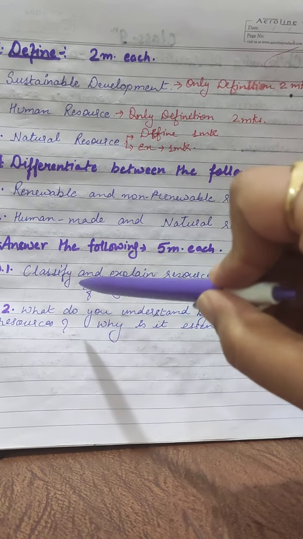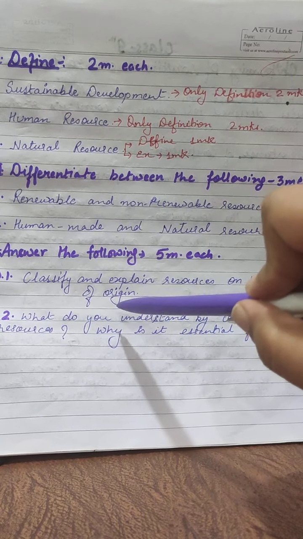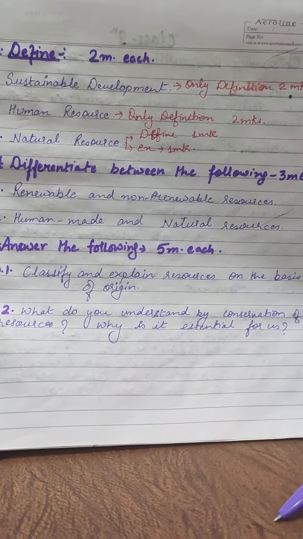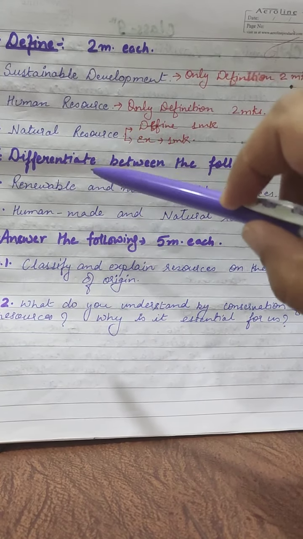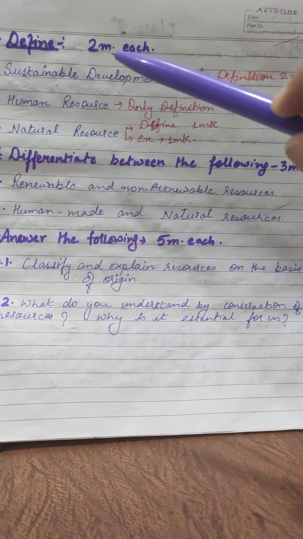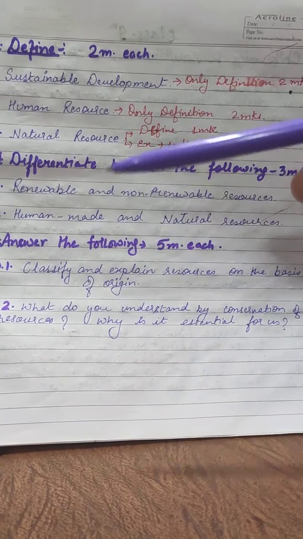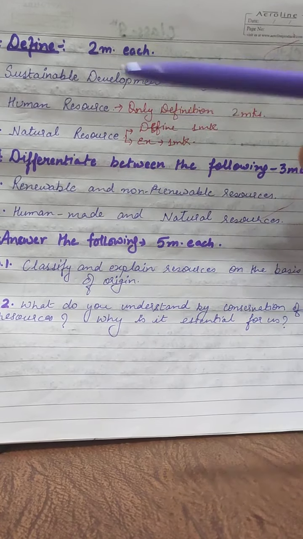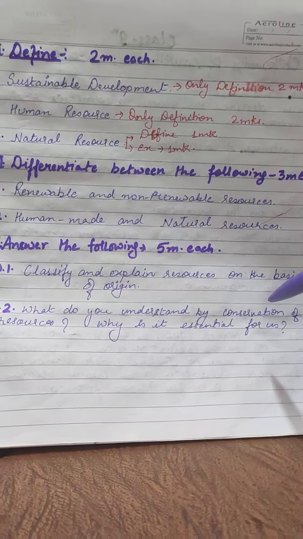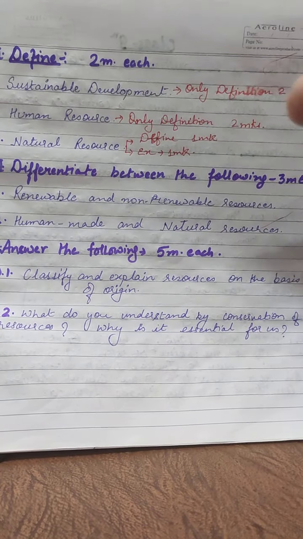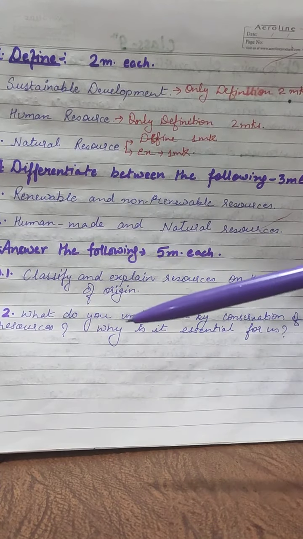Now we will come to the next question. Classify and explain resources on the basis of origin. While giving the explanation of the chapter, I have given a diagram in which I have mentioned all the resources on various bases, like origin, then availability, then exhaustibility. There are many. So even if you have just mentioned all the resources, you have got marks for that point.